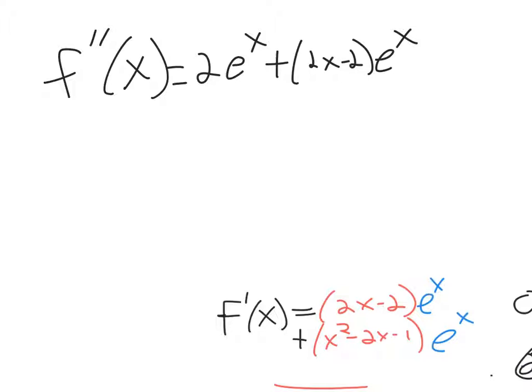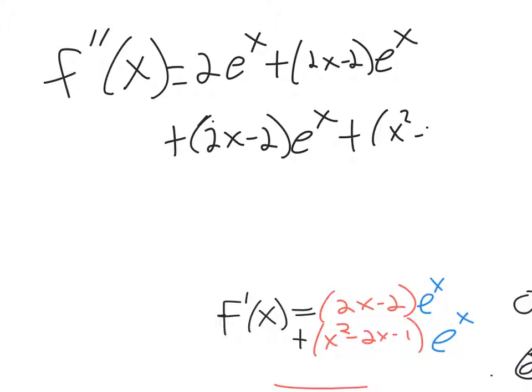Now we need to repeat the same process for this term down here to find the second derivative. And that's going to be the derivative of the first term, 2x minus 2 e to the x, plus x squared minus 2x minus 1 times the derivative of the second term kept the same. So there's our second derivative.